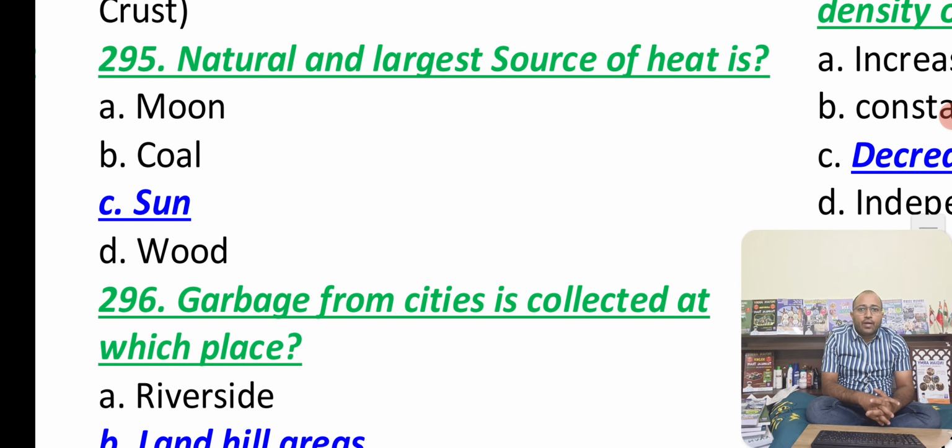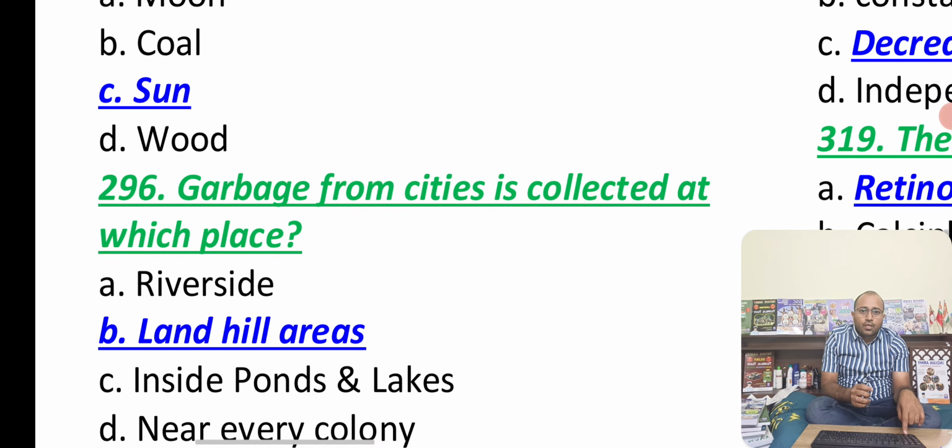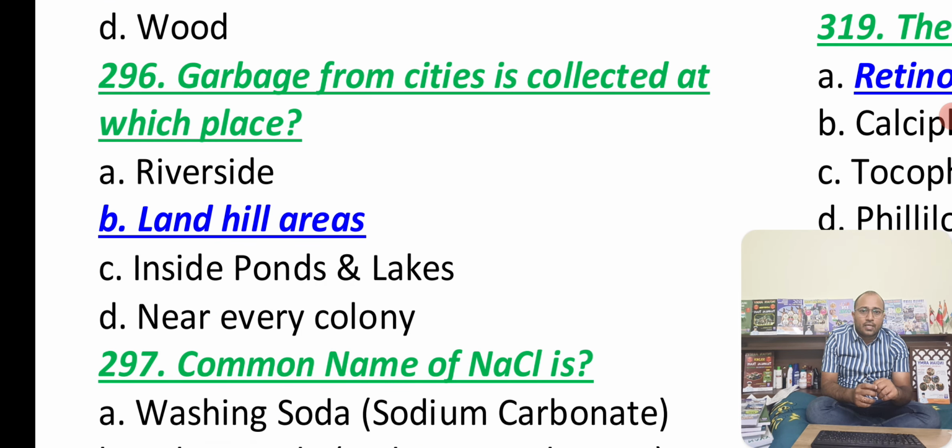Now we have the natural and largest source of heat, which you will find in the sun. So very important, guys. Moon is not a natural planet, it is a natural satellite. Moon is a natural satellite, but it is not a star. It cannot burn. So here we know that in our solar system, the largest heat is produced from the sun only. Now we have something called garbage from cities is collected at which place? You know that from the cities it will be compiled and put somewhere, that is known as landfill areas or garbage collecting areas. So in those places we collect and keep it maximum.